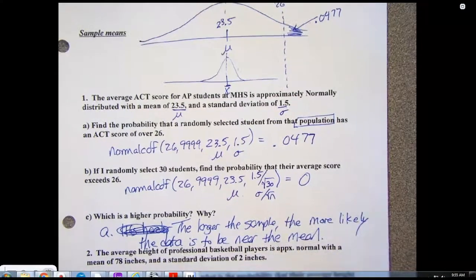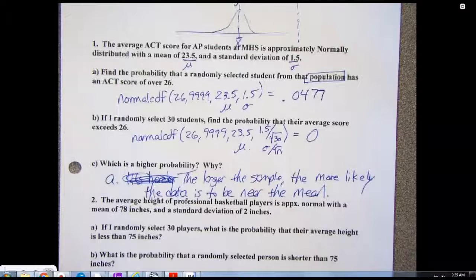The larger the sample, the more likely the data is to be near the mean. Everything pulls to the center when I start taking samples. Does that phrasing make sense?